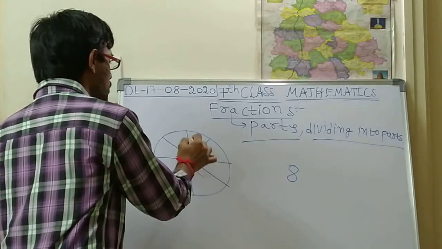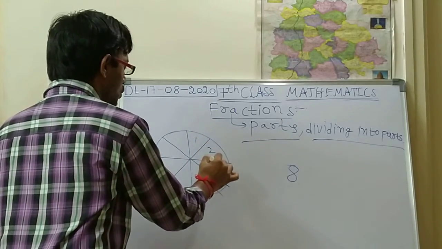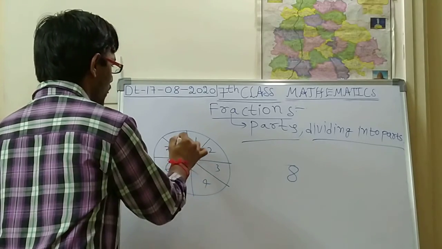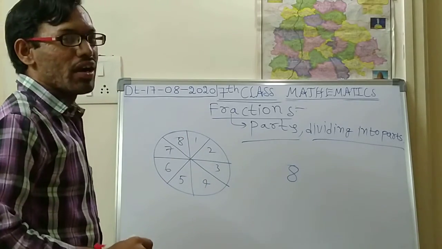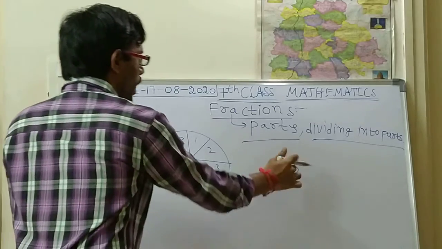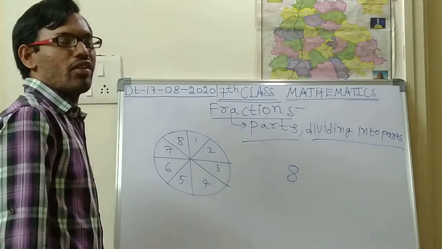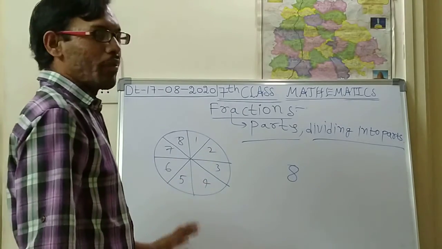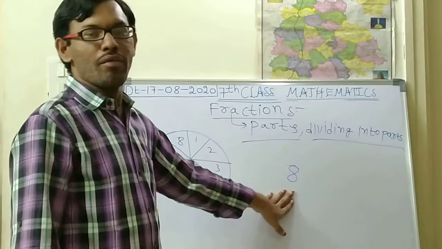So now how many parts do we have to count? 1, 2, 3, 4, 5, 6, 7, 8. So 8 parts. Every part we have to distribute to each and every child, so there won't be any clashes among these children.